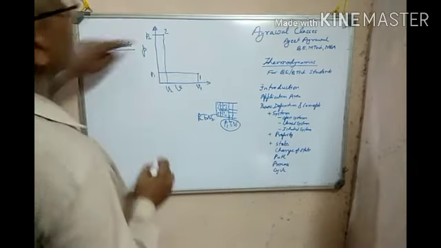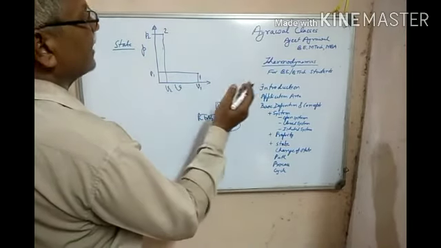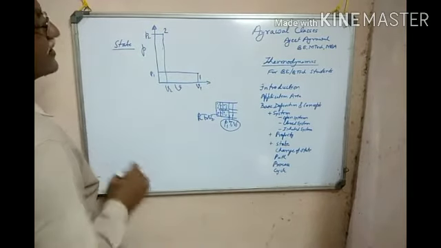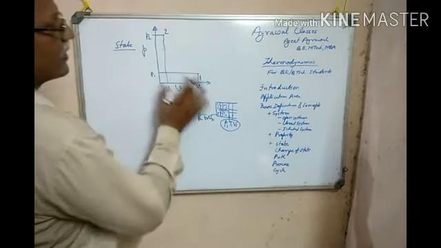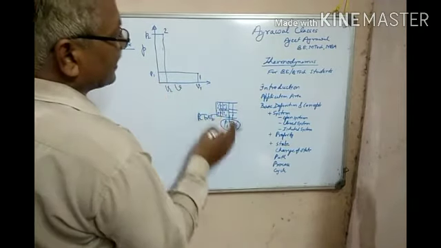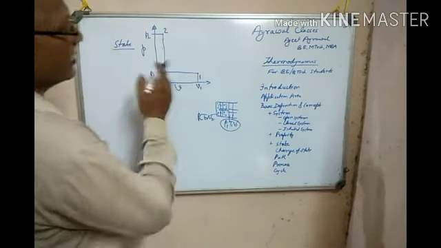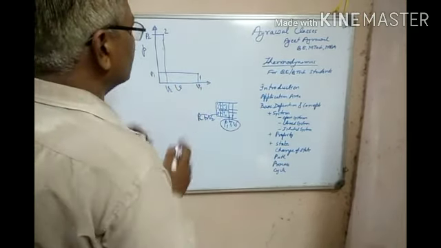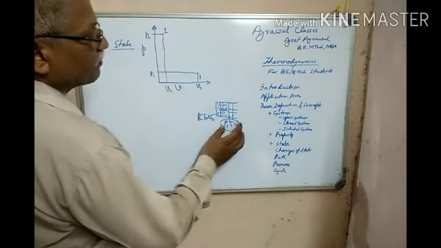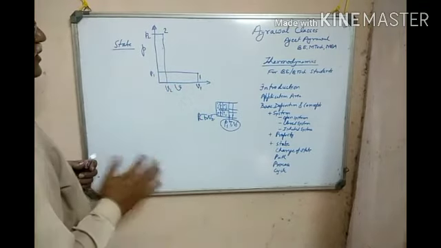So this is the other state, and this state is at some different time. That is known as the state. In this case we are drawing it on the PV diagram, but if you are using the PT diagram then temperature will come. If you are using VT then V and T will be there. It depends upon the coordinates which you are choosing, but that will be a specific or unique condition, that is known as the state.